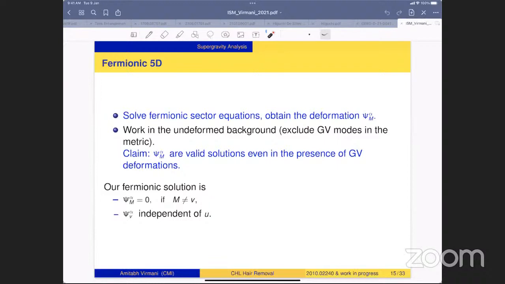For the fermionic sector, the gravitino with only the V component is taken to be non-zero, and even the V component is taken to be independent of U, in spirit with the fact that it should be compatible with the Killing symmetry. And we find a hair mode in this psi_alpha V.